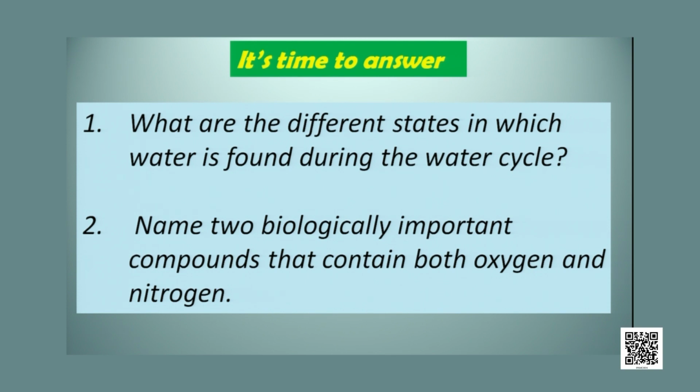Next question. Name two biologically important compounds that contain both oxygen and nitrogen. Proteins and nucleic acids are two biologically important compounds that contain both oxygen and nitrogen.